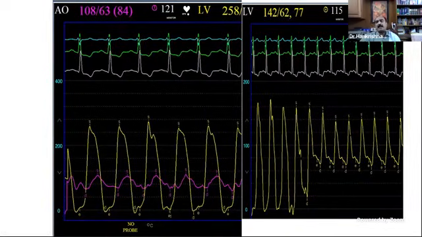What other thing has happened? You can see the diastolic pressure. Here, what was the diastolic? The pulse pressure was not very wide. But here you can see that the pulse pressure is significantly wide, and the diastolic pressure has come down to around 60 or 65. So what has happened is that there is some amount of aortic regurgitation which has happened in this patient.